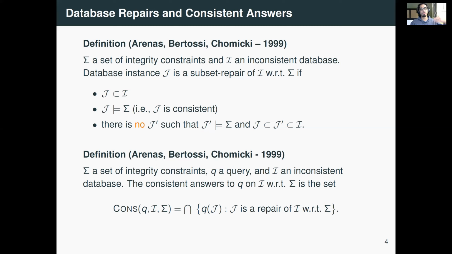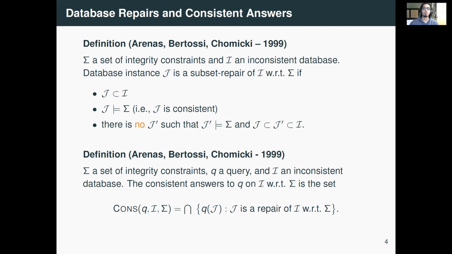So if you view the databases as sets of tuples, you can talk about these subset relationships. So J should be a subset of I. Second condition is J should be consistent. That is, it should follow all integrity constraints on its schema in sigma. And there should be no other database J prime such that J prime is consistent and J is a subset of J prime and J prime is a subset of I. So in some sense, this is enforcing a minimality condition.